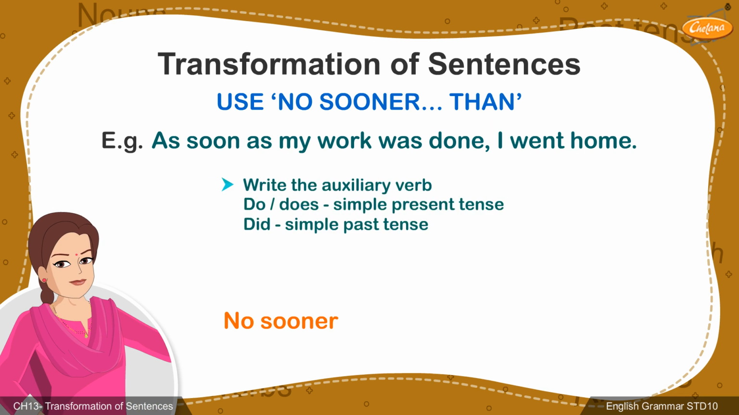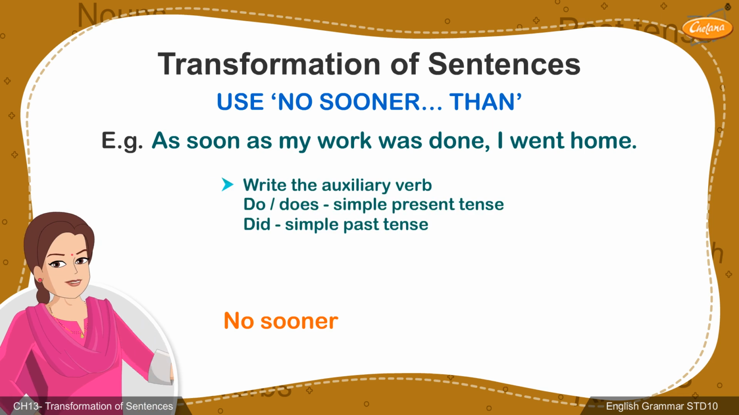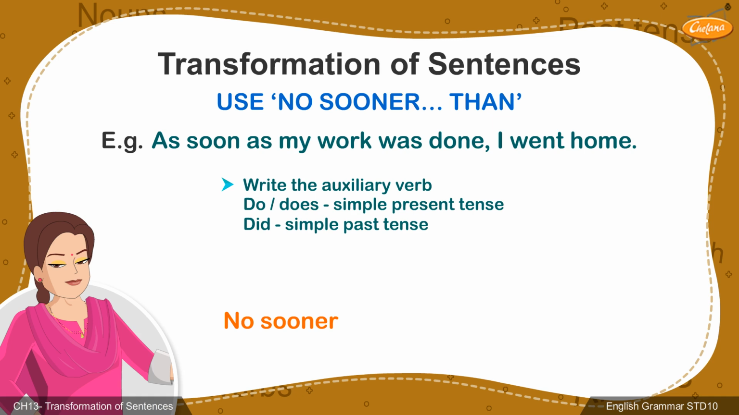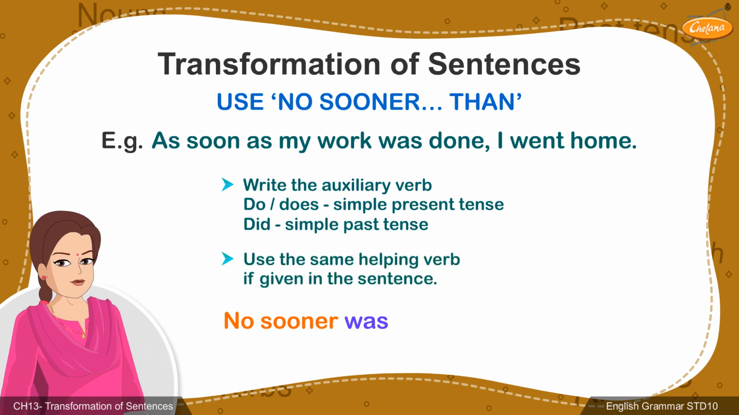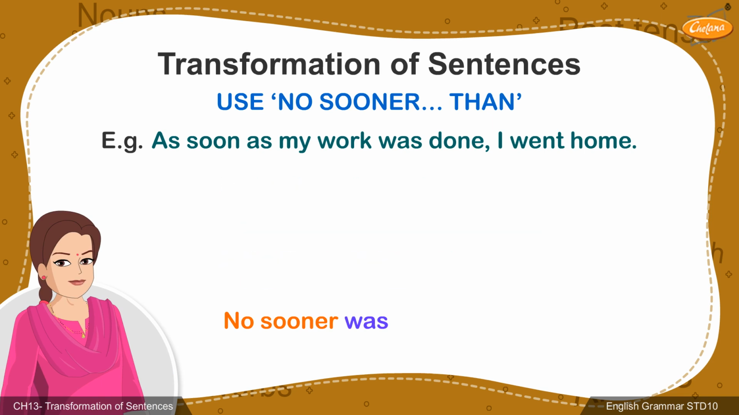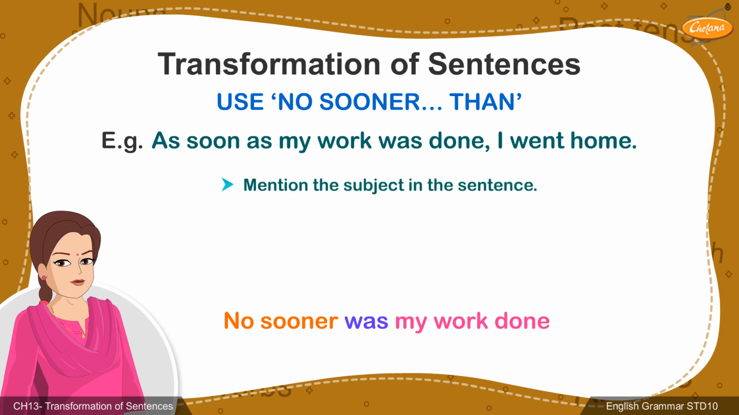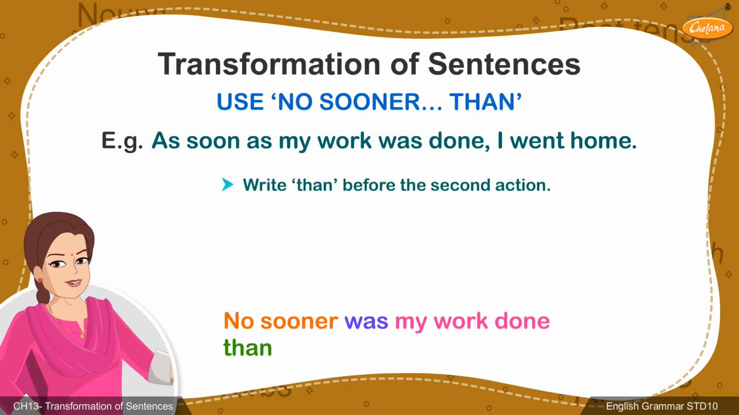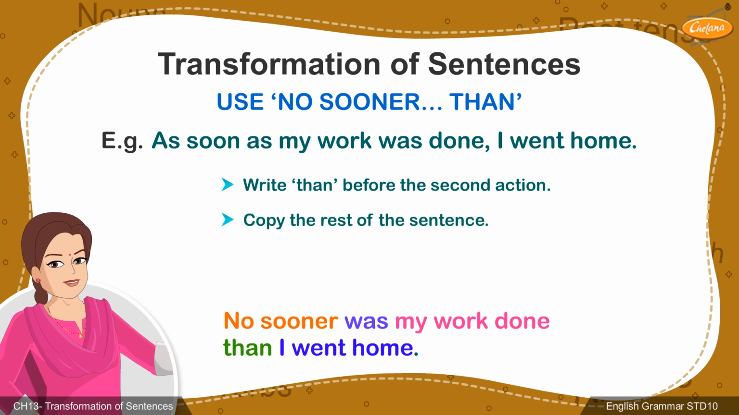This must be followed by an auxiliary verb depending on the tense of the verb in the sentence. If a verb is written in simple present or simple past tense, the auxiliary verb do, does, or did must be written respectively. In the given sentence, was is in the simple past tense and the same must be used in the sentence. The subject in the sentence must be written next. Than should be written before the second action and the rest of the sentence can be copied as it is.